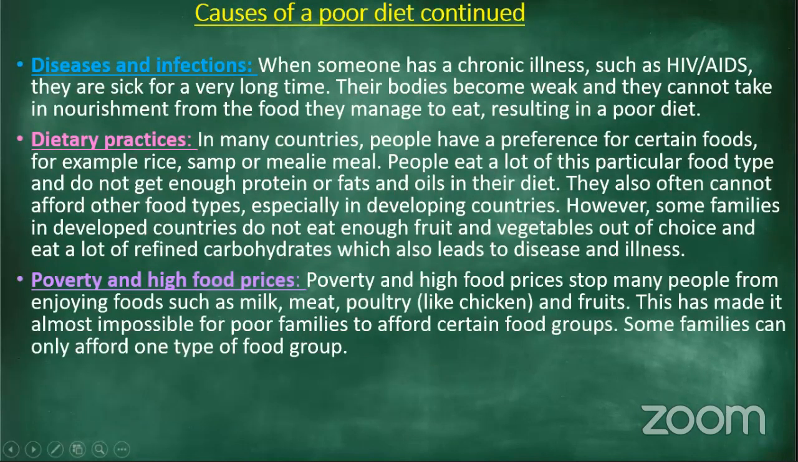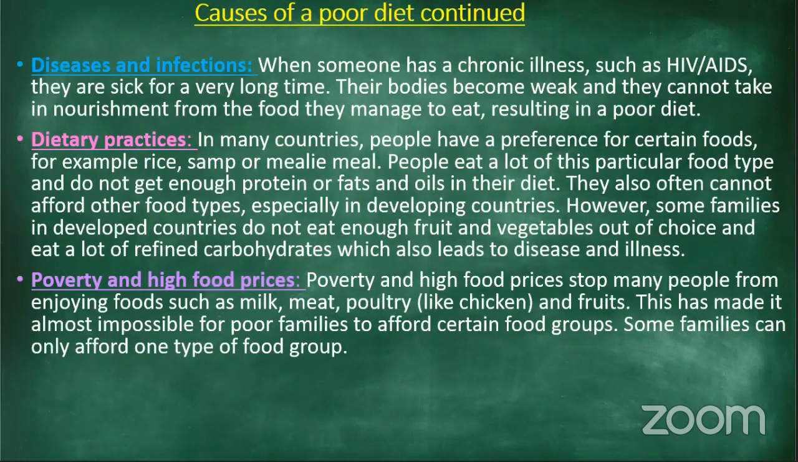Right, poverty and high food prices. Poverty and high food prices stop many people from enjoying food such as milk, meat, poultry, which is chicken, and fruits. I don't know if you guys have seen, but the prices of food have become so expensive. Milk is very expensive, meat is expensive, fruits are expensive, eggs are expensive. Everything is just so expensive.